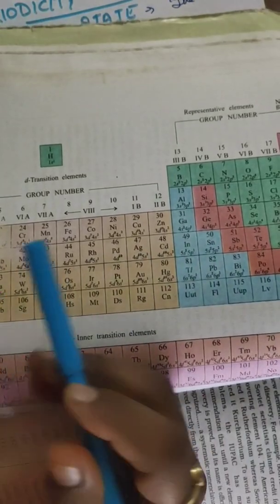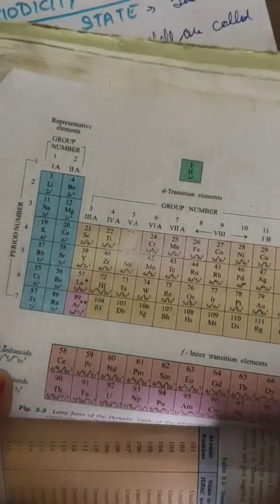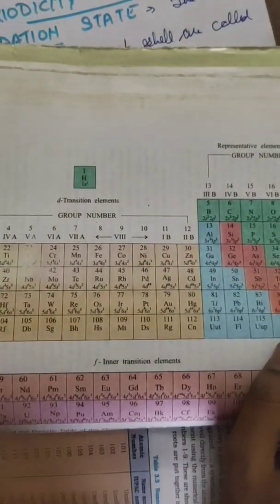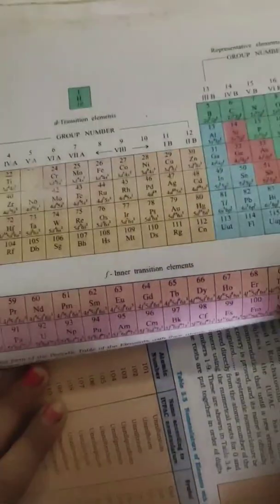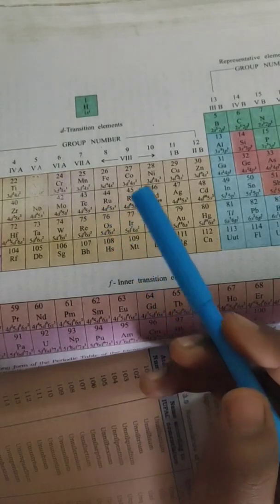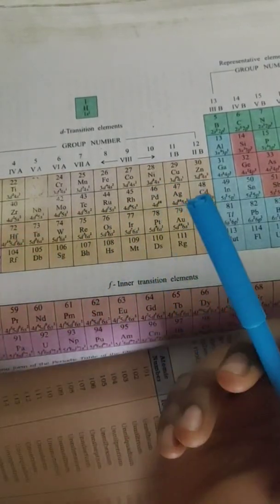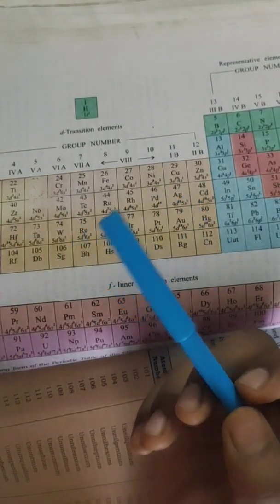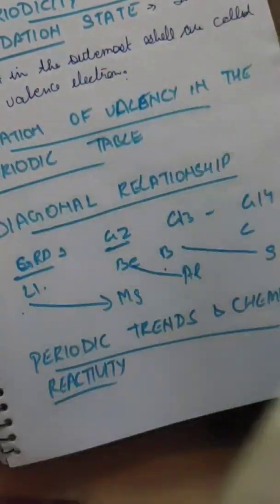So the basic character is more on this side and lesser on this side. The d block and f block elements are less electropositive than the group 1 and 2 metals. These are some trends, which are also given in the book.